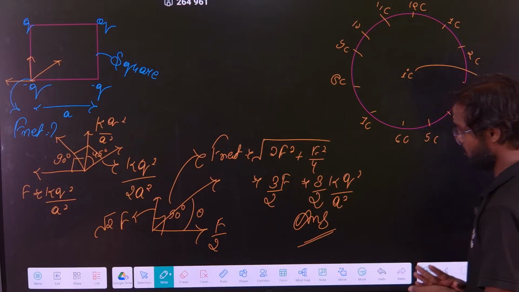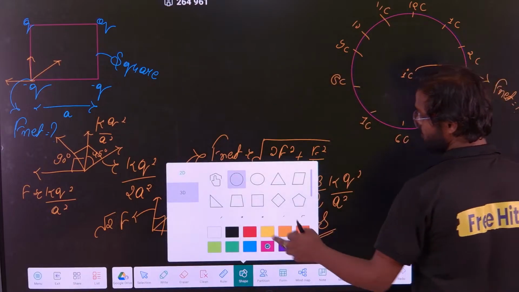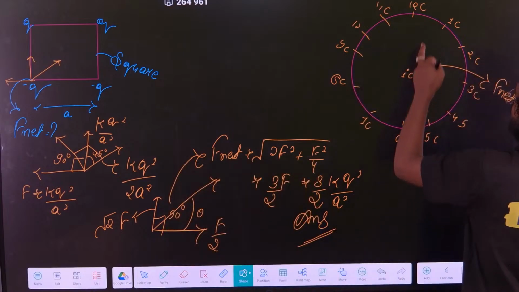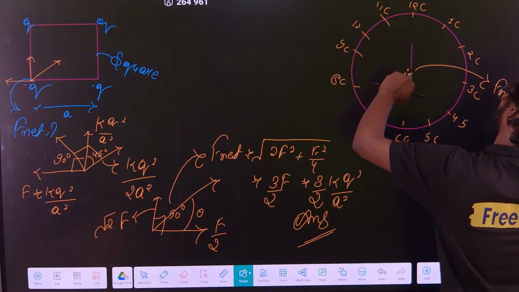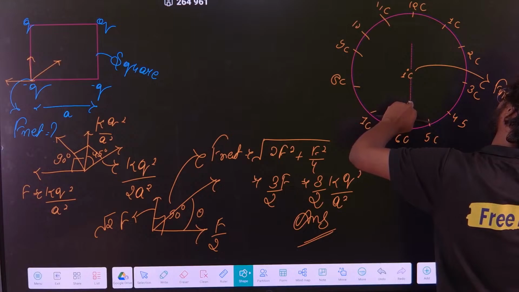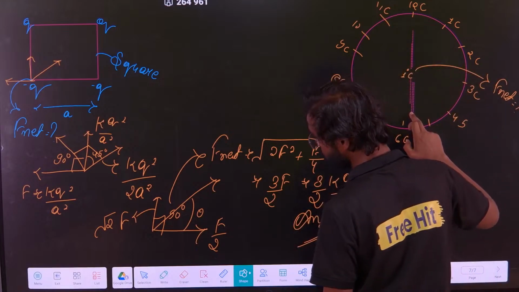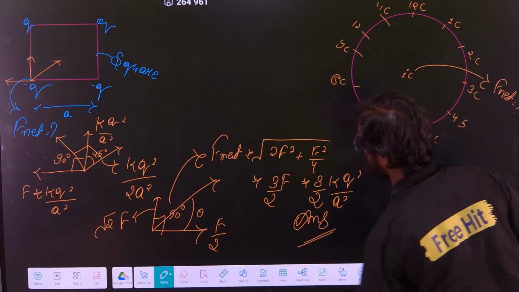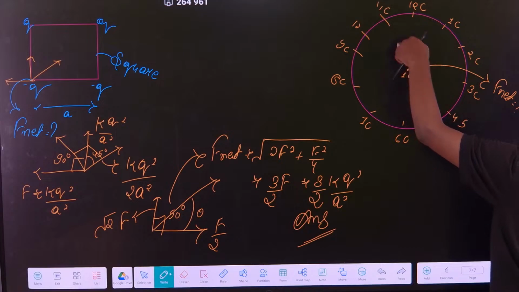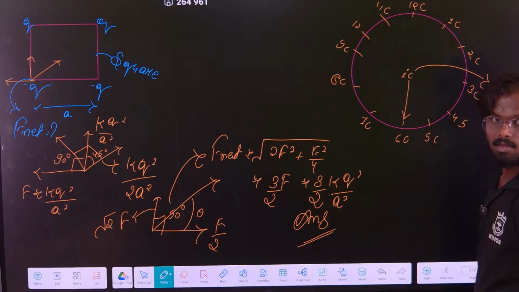How will we do it? See, if you can see properly, you will understand this. This 12 coulomb will apply the force in this direction, and this 6 coulomb will also apply the force in this direction. This will be greater in magnitude, correct? So we will get the net force in this direction, correct or not? Just try to understand. As the charge is more, this magnitude is greater, so you will get one vector in this direction, correct?